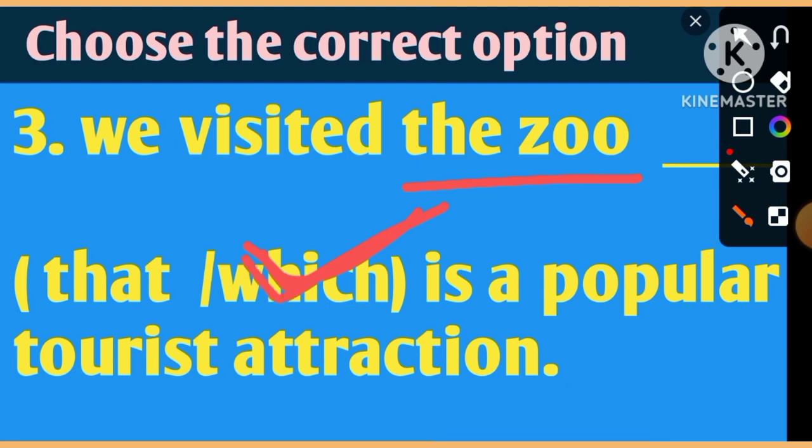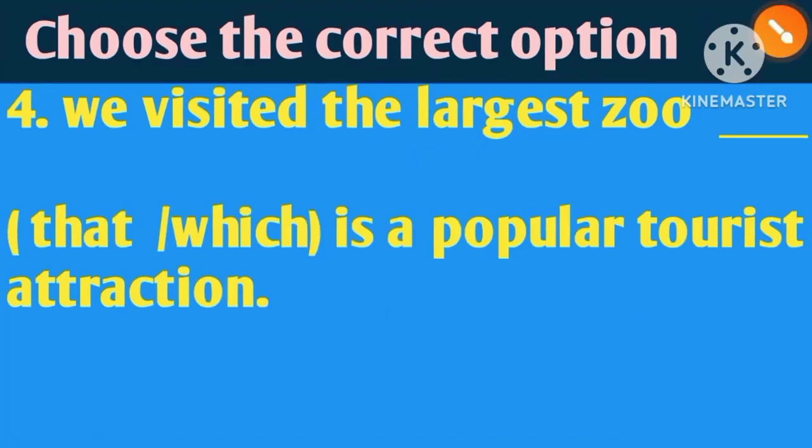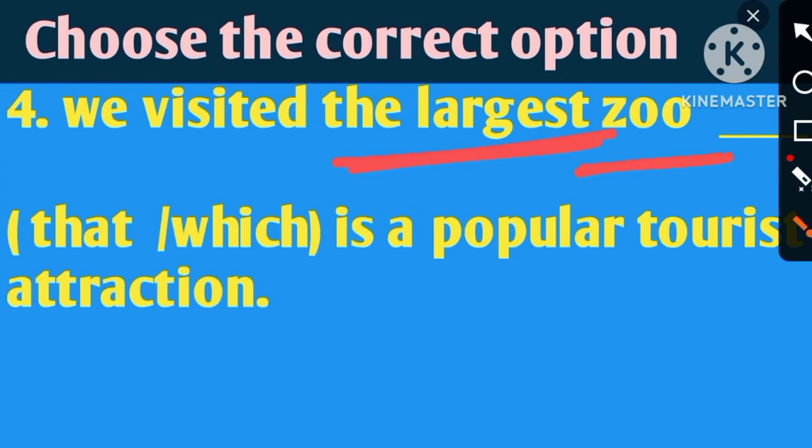So which will be the right answer. The next question: you can see we visited the largest zoo. The same thing here. Zoo is the antecedent, and before that you can see there is the superlative degree, so we have to use that. No need to think about the other part of the sentence. You have to write down that. That is the correct answer.